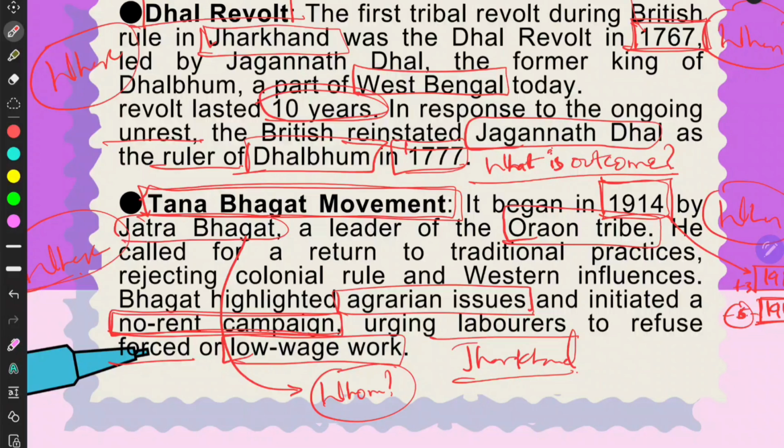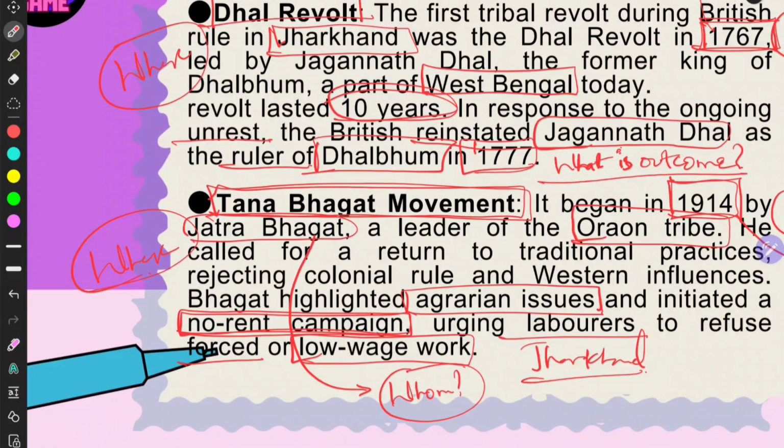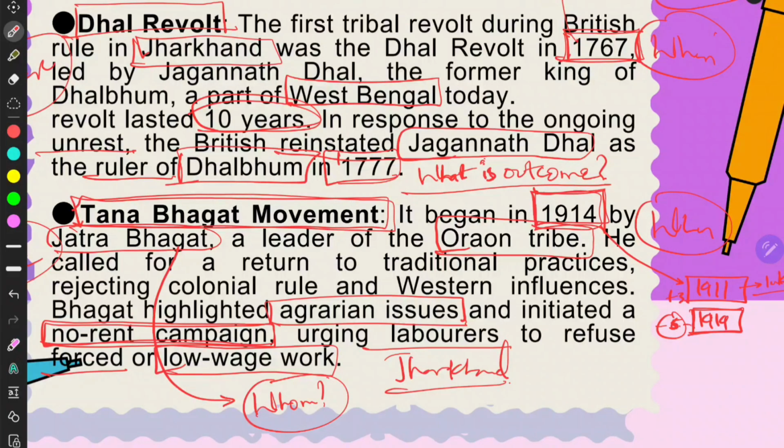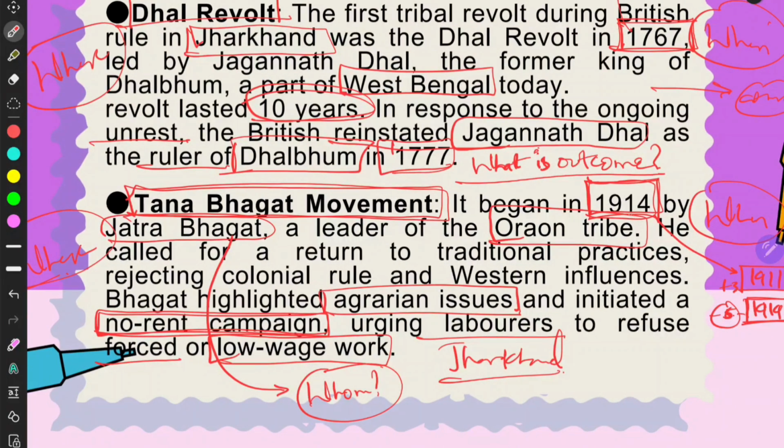See, the difference between the early revolts, that is the 1800s or 1700s, and the 1914 revolt is that they were mostly just attacking, right? But by the time 1914 has come, see, there is a no rent campaign and agrarian issues. This is mostly somewhat peaceful, right? Earlier it used to be just attacks. So you have to analyze these factors also, because when you analyze such things, you can easily recreate such facts according to the demand of the questions, right?